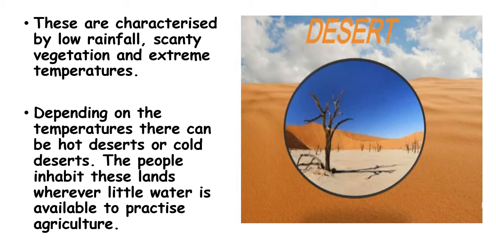Depending on the temperatures, there can be hot deserts or cold deserts. Once again I am repeating, hot deserts or cold deserts, two types. People inhabit these lands wherever little water is available to practice agriculture. In the desert region, wherever a little water is available, people settle around these water bodies and do agriculture.